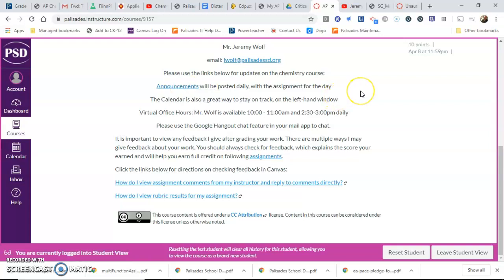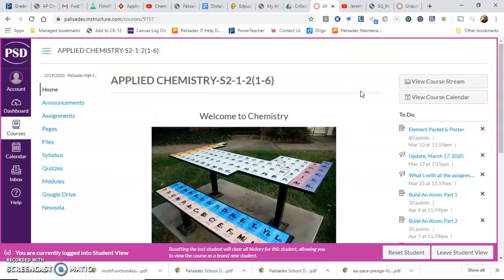But this is for the week. So over on the right-hand side, you're going to have various to-dos. My to-dos on this screen are probably different than yours because my test student hasn't done anything ever in the course, so keep that in mind. It may look slightly different, but assignments will always appear with this icon right here, and announcements will always appear with this icon right here, like a megaphone.